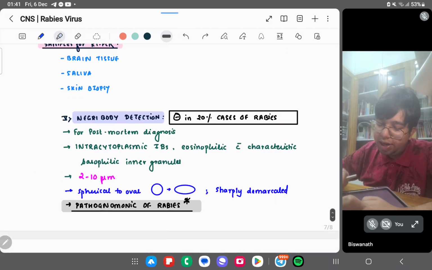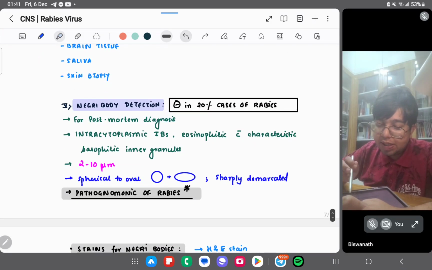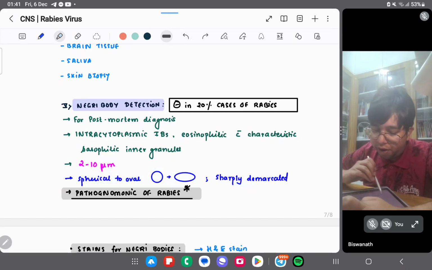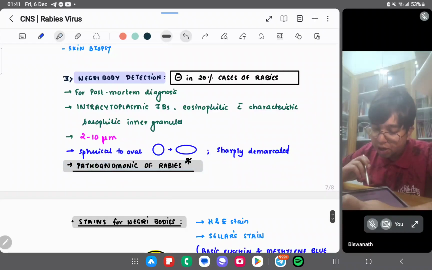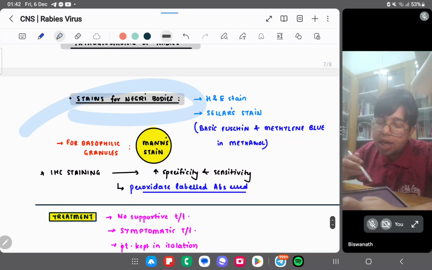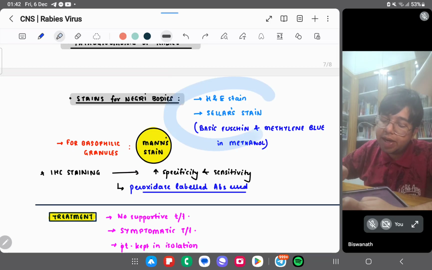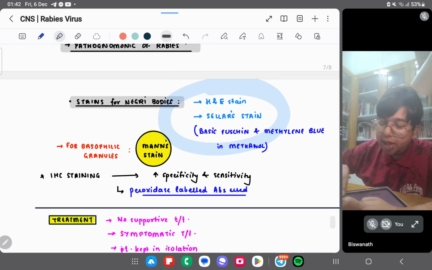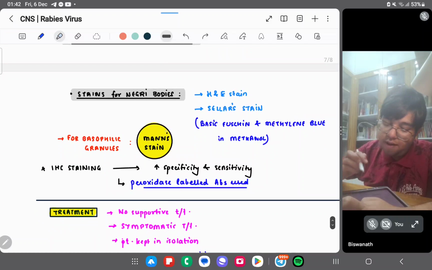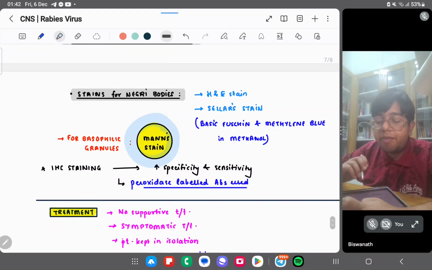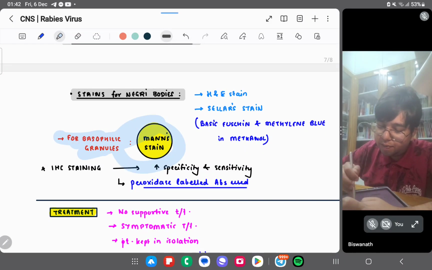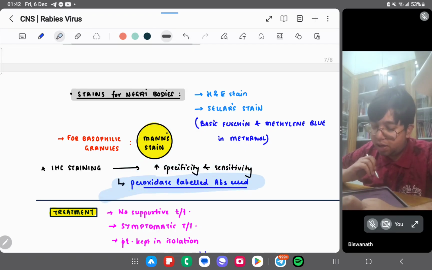Then you can detect the Negri bodies. It's a post-mortem diagnosis. It's a cytoplasmic inclusion body, eosinophilic with basophilic inner granules, 2 to 10 micrometer in size, spherical to oval. Pathognomonic feature of rabies. What are the staining techniques for Negri body? H and E and Sellers. For basophilic granules, you use Mann's stain. For IHC staining, you can use peroxidase labeled antibodies.